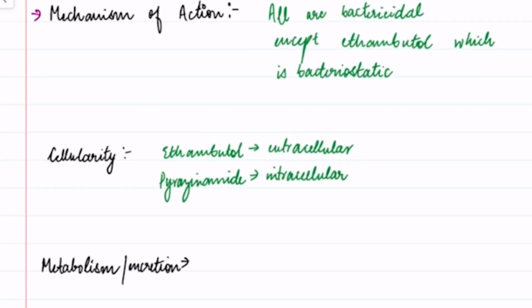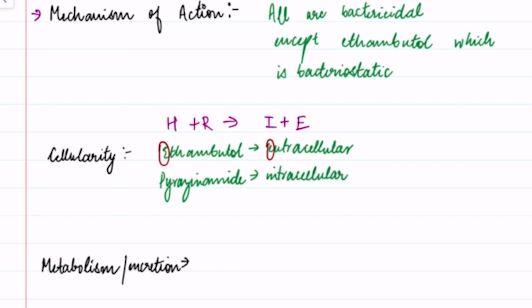Now, most of these drugs act both intracellularly as well as extracellularly. So, your isoniazid and rifampicin, they act both intracellularly as well as extracellularly. But your ethambutol, it acts only extracellularly. Okay, so E for ethambutol, E for extracellular. Whereas pyrazinamide acts only intracellularly.